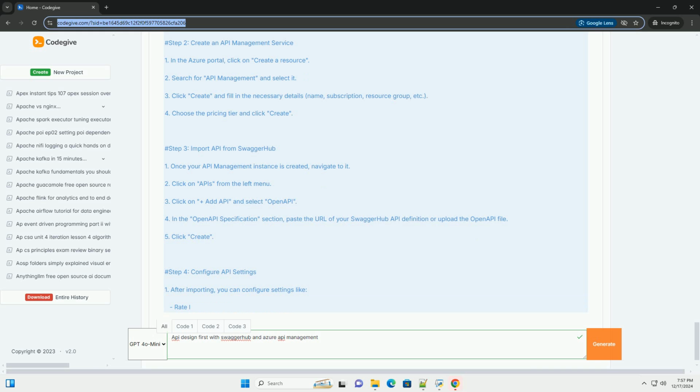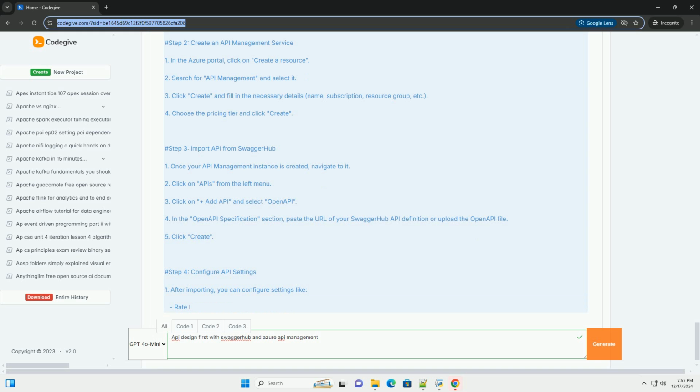Conclusion. This tutorial provided a comprehensive overview of designing an API using SwaggerHub and deploying it using Azure API Management. You learned how to create an OpenAPI specification, collaborate on it, import it into Azure, and test the endpoints. Additional tips. Use SwaggerHub's built-in mock server to test your API before deployment. Explore Azure API Management features like analytics, monitoring, and security options to enhance your API.